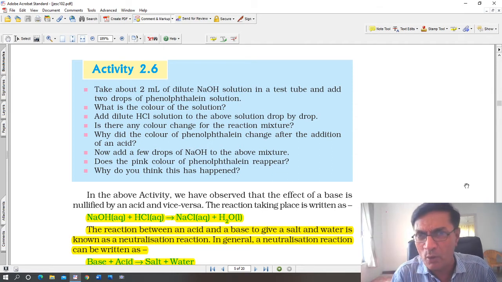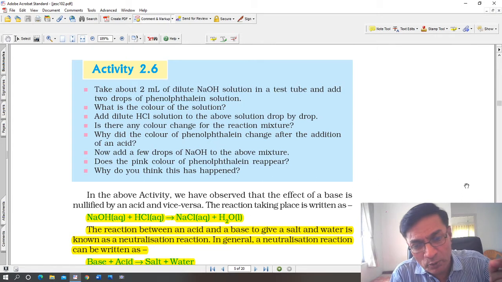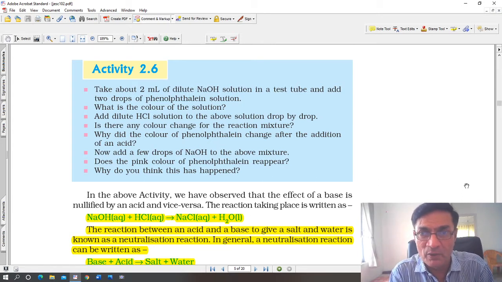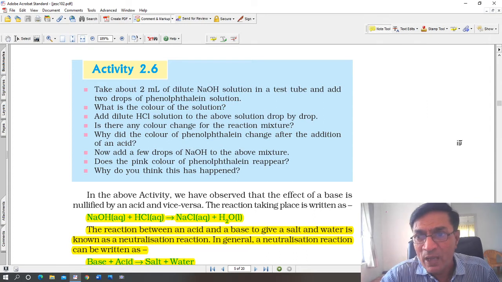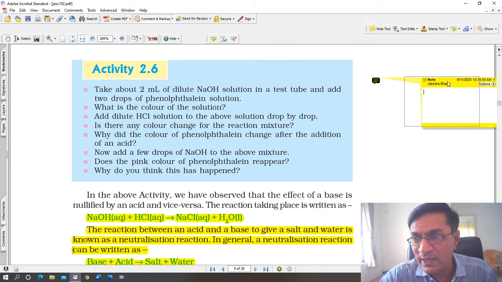अब drop by drop, धीरे धीरे फिर से ड्रॉप बाय ड्रॉप सोडियम हाइड्रोक्साइड उसमें डालेंगे तो पिंक कलर वापस आ जाएगा. ओके, सो phenolphthalein changes its color, okay, from pink to colorless in an acidic medium and from colorless to pink in a basic medium. Okay, so that is important to understand here. Okay, I'm just adding a note out here.